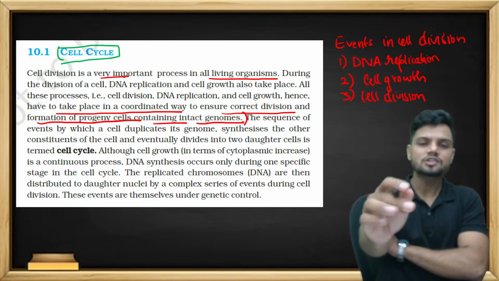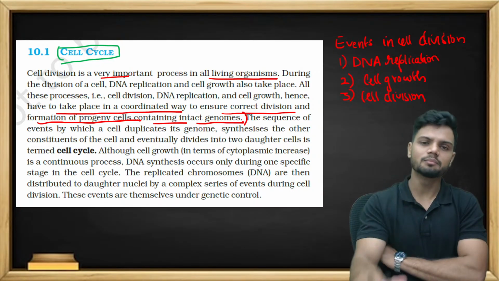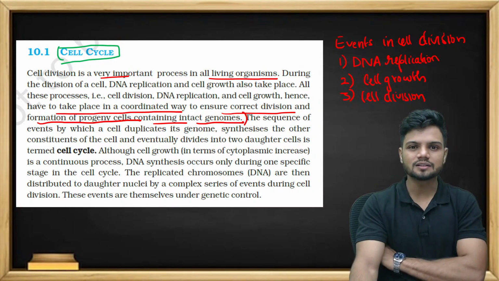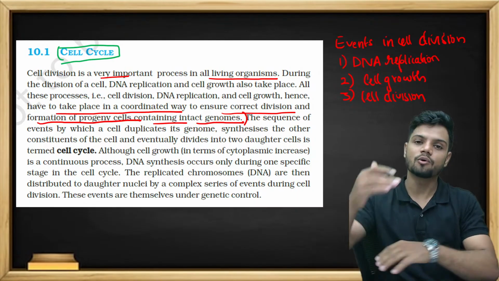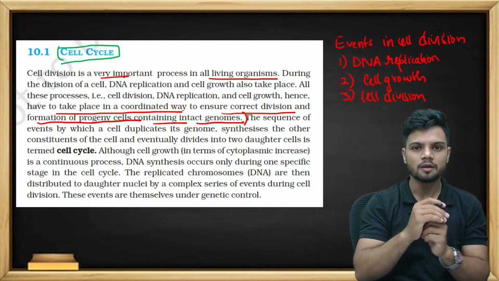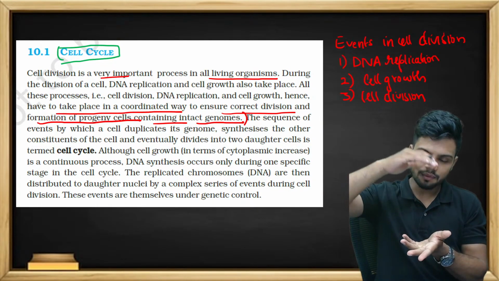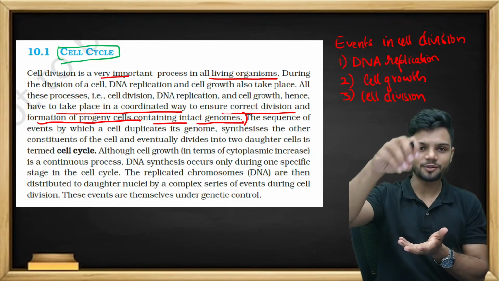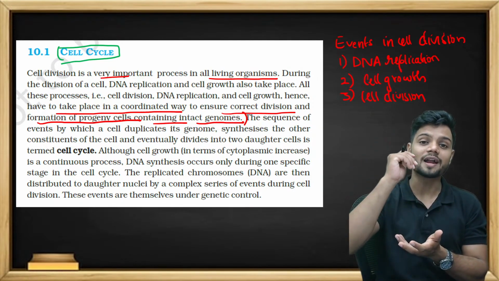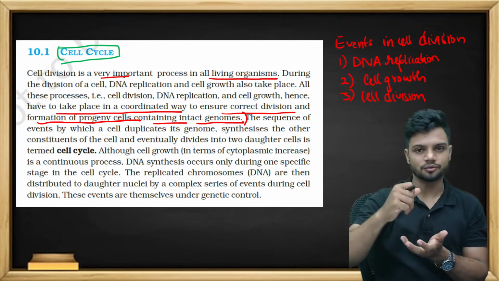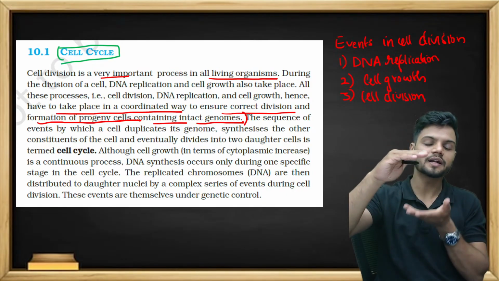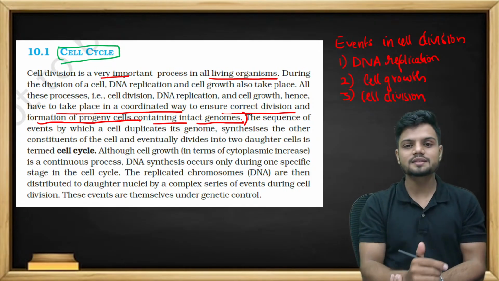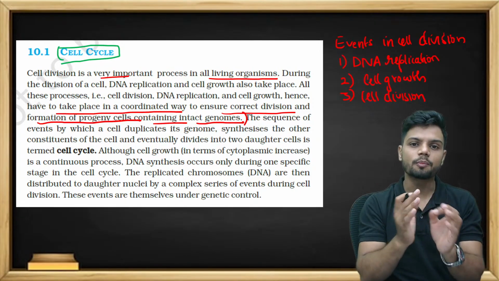It has to happen in an order. So when you're making a burger, do you add the tomato and onion on the outside or the inside? Obviously the inside. First you take the two buns. In the middle you add the aloo patty or chicken patty. Then you add tomato, sauce and everything. Or do you add the sauce on the top, then the bun? No. When you are making a burger, it has to go in an order. So even when there is cell division, it has to go in a proper order.